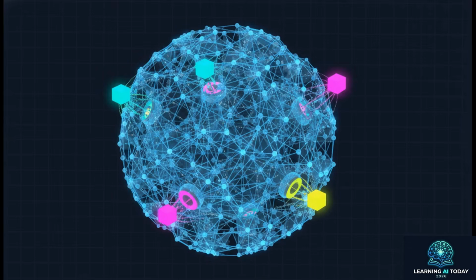Now, it used to be that fine-tuning was incredibly expensive because you had to retrain the entire massive model. But today, we use things like LoRA, that's low-rank adaptation. With LoRA, we actually keep that giant base model completely frozen, and we only inject and train these tiny, specialized adapter matrices at specific layers. It carefully guides the model's behavior without having to completely rewrite its entire brain.